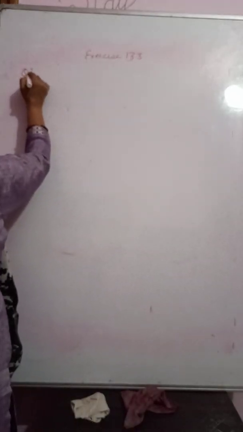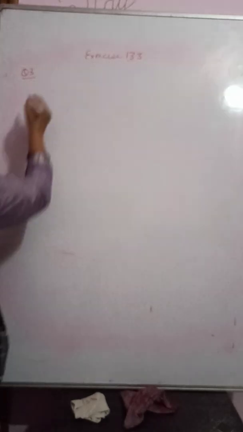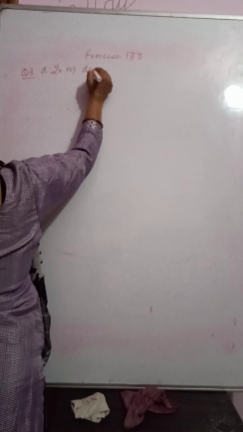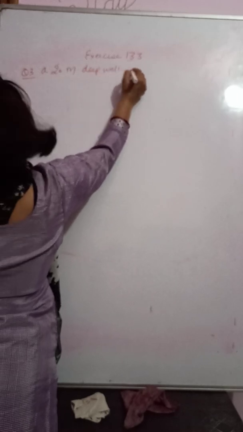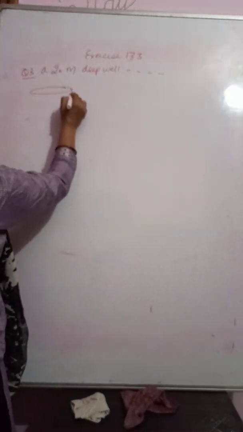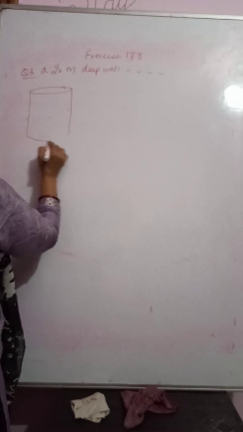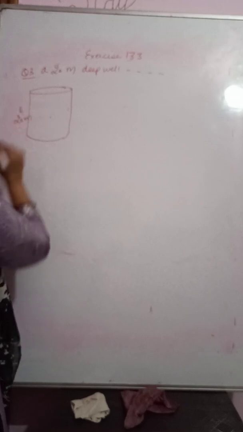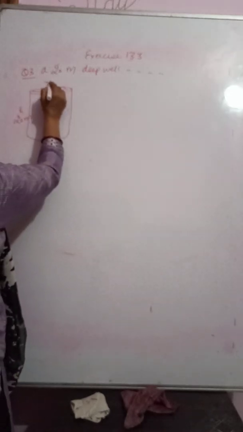In question number 3, the statement is: a 20 meter deep well with diameter 7 centimeter. We have a well, naturally it is of cylindrical shape. 20 meter depth means height is 20 meter, of diameter 7 centimeter. This is D.